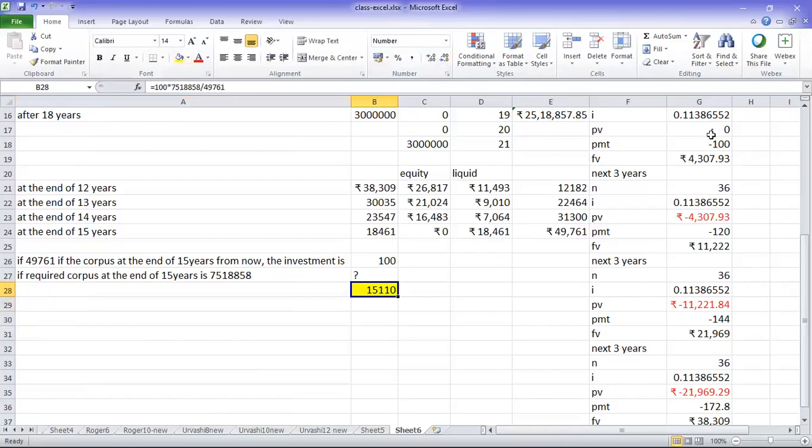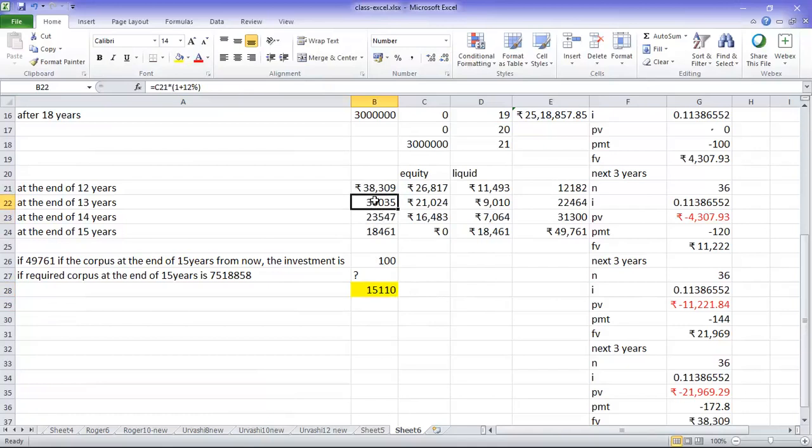Instead of 100 rupees, he has to start with a monthly SIP of 15,110 and then increase it every 3 years by 20%, and then after 12 years, whatever is growing in equity, he has to move 30% every year to liquid scheme. Then he will be able to.